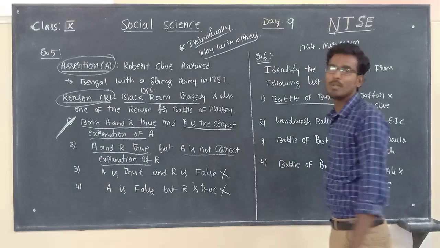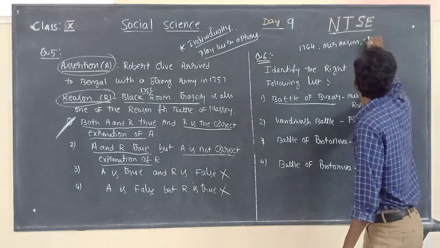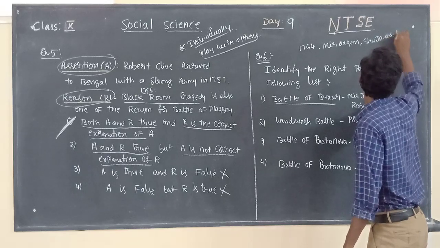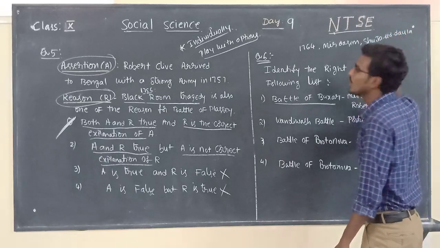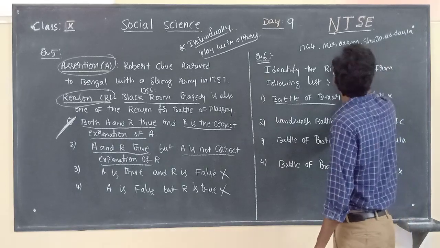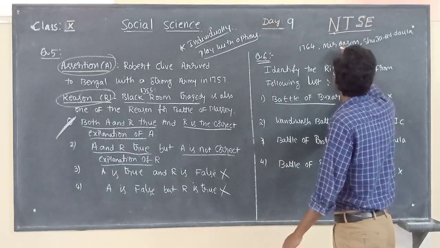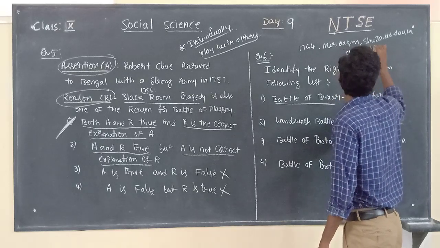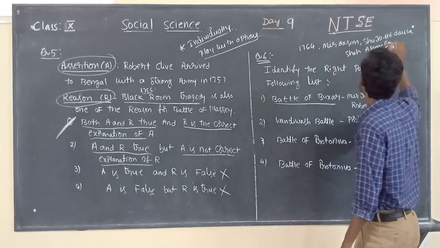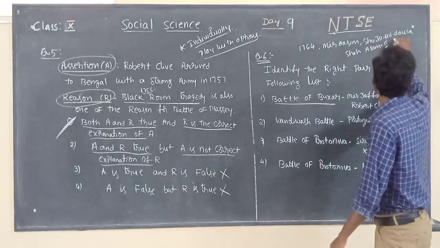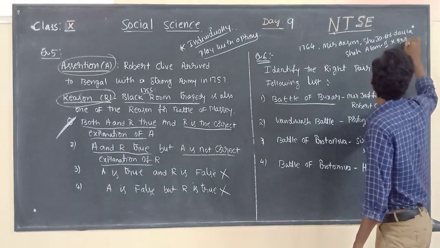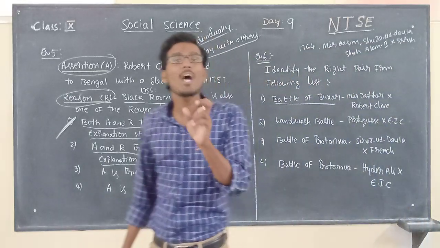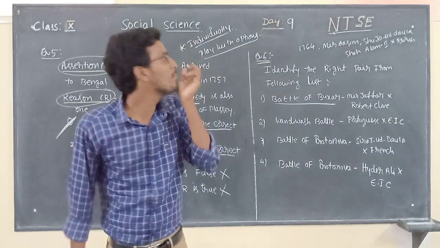The combined army of Mir Qasim, Shuja-ud-Dawla and Shah Alam, against the British. At that time, the British army was led by Hector Munro.